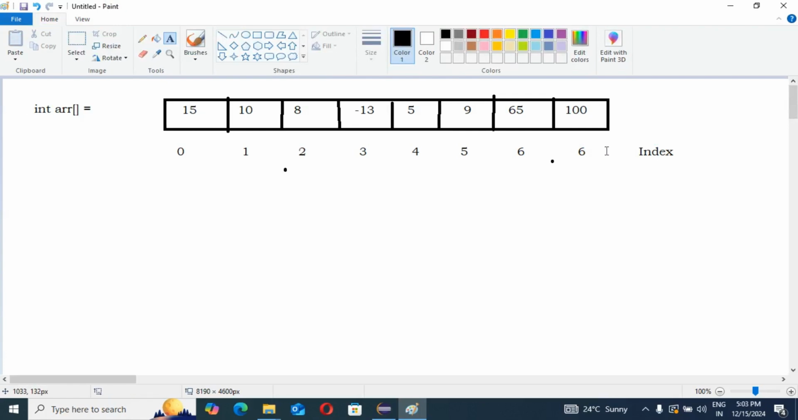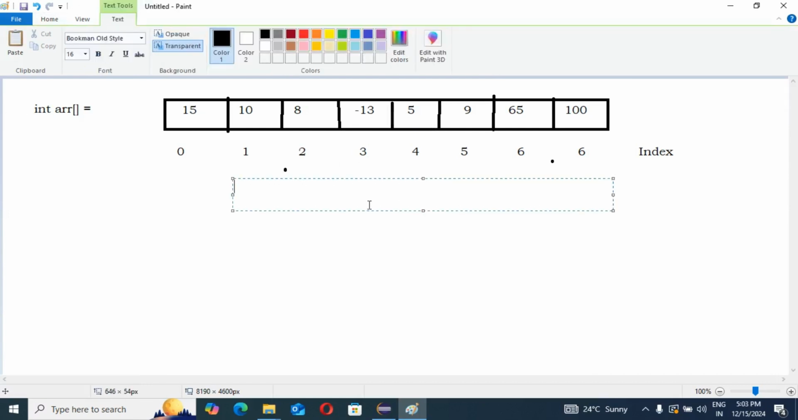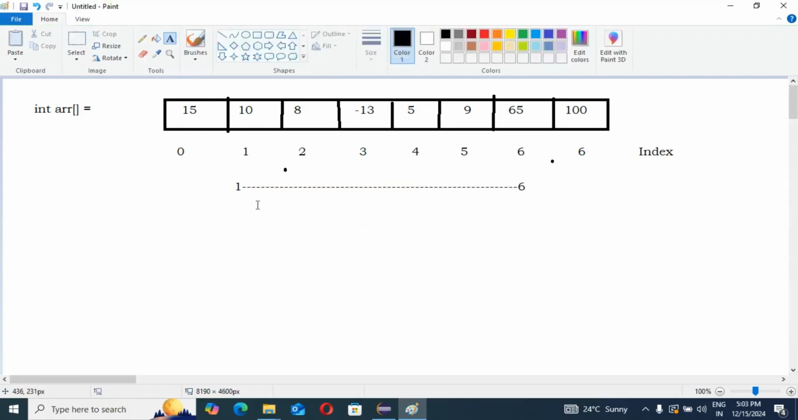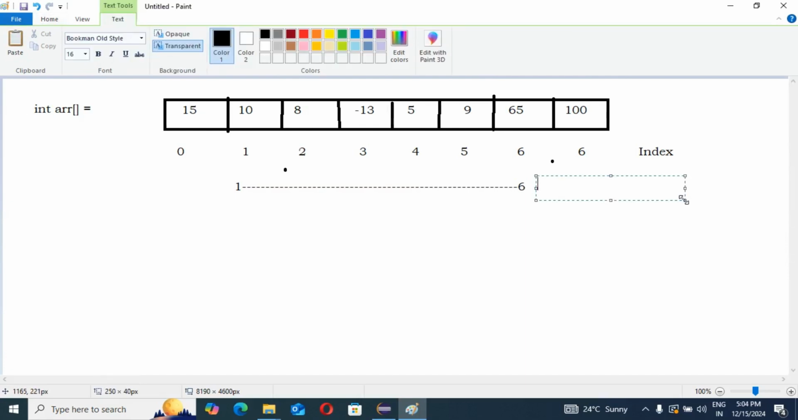So you need to find as per the range. Suppose I tell you, you need to find 5 in the range between 1 to 6. This is 1 and this is 6. I will tell you, you need to find the element 5 in the range between 1 to 6. This is the range.